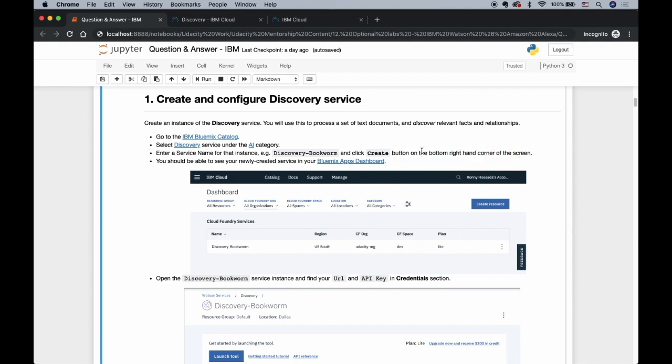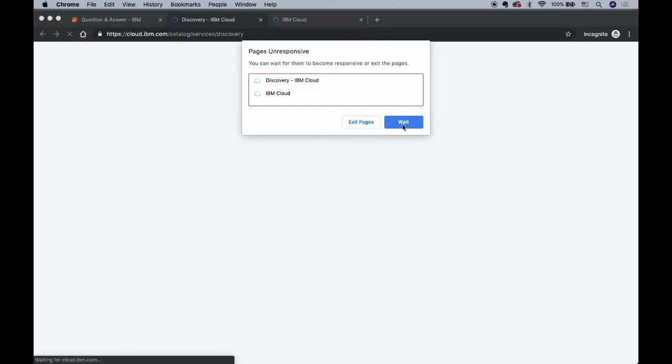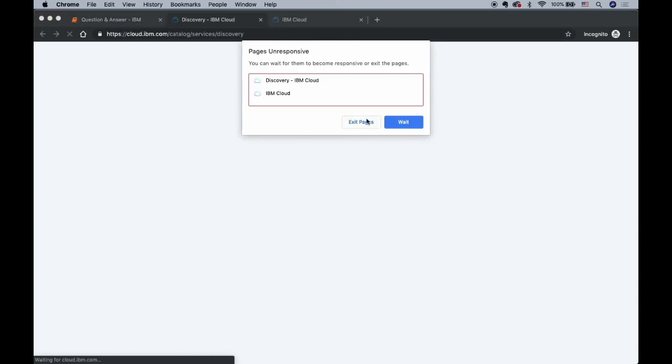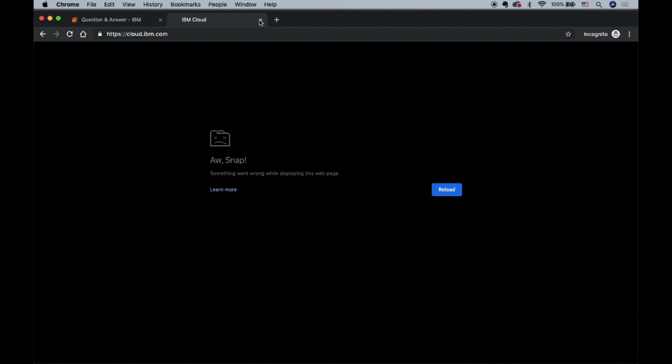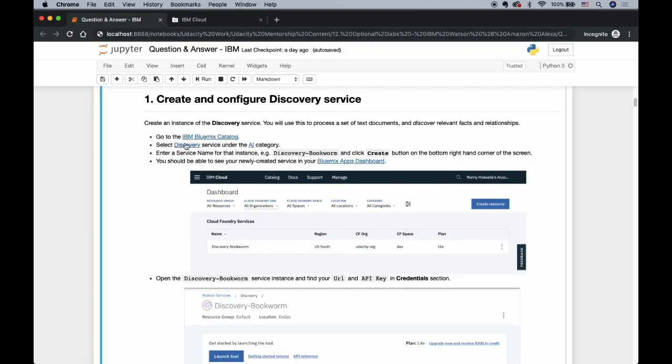After you create it, you can go to your Bluemix apps dashboard and you can see your Discovery service in that area. Let's see if it got loaded. Okay, let's try again.